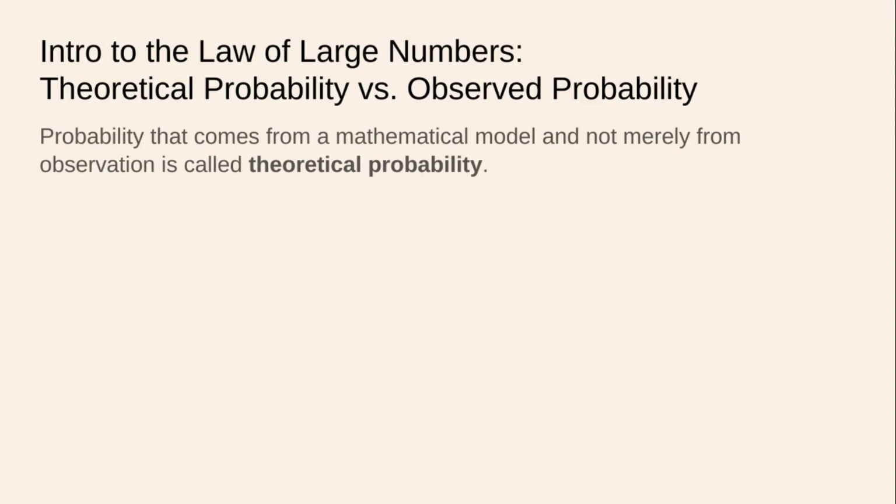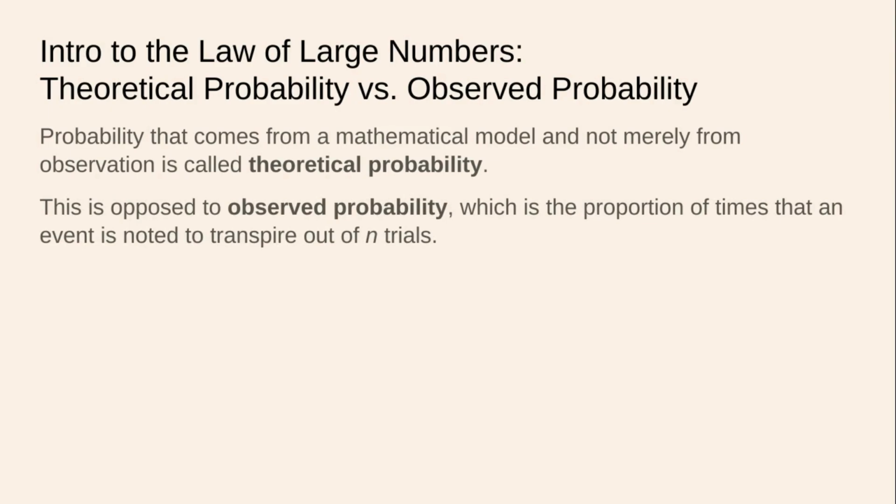So if we are observing a random phenomenon and we know how it's going to work mathematically and we have a model that we can use, that is an example of an application of theoretical probability. We use a model to make predictions based on math, and we don't just observe outcomes and find what proportion of those outcomes turn out one way versus another versus some other way.